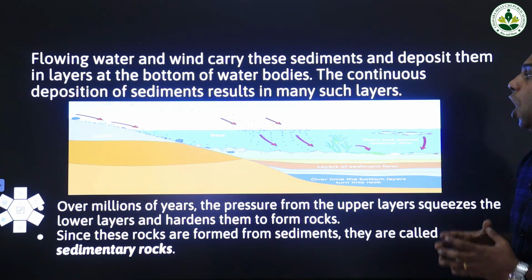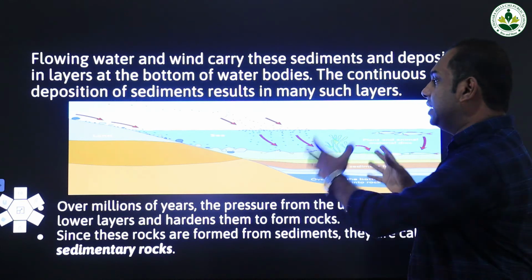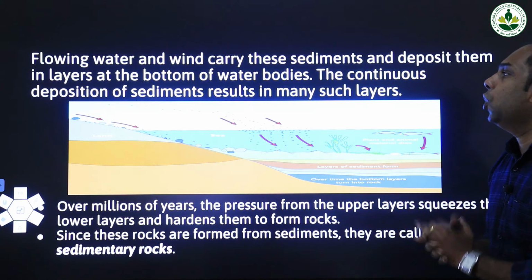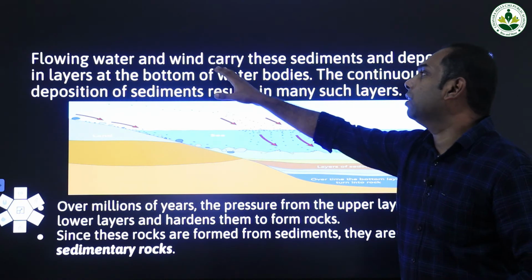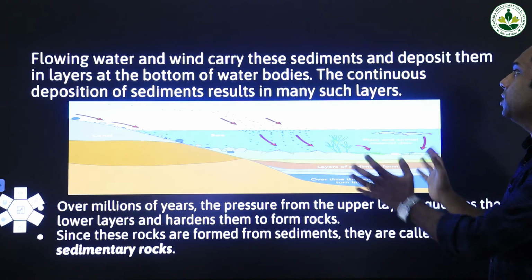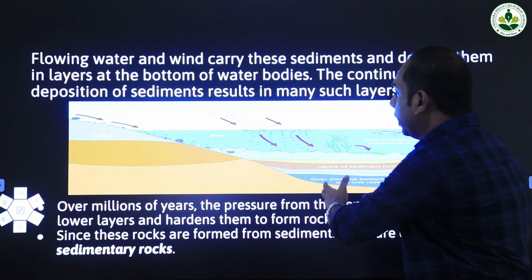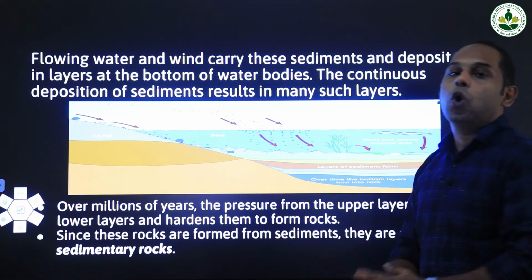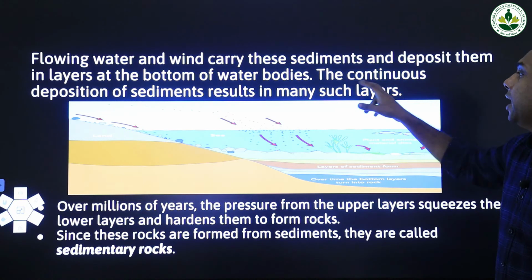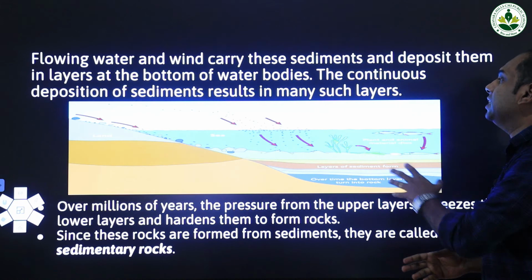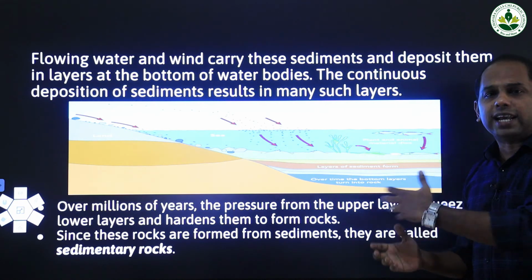Now we will be studying how these sediments settle at the bottom of water bodies. Flowing water and wind carry these small sediments of rocks and deposit them in water bodies like rivers and oceans. The continuous deposition of sediments results in many layers. So it is a continuous process.